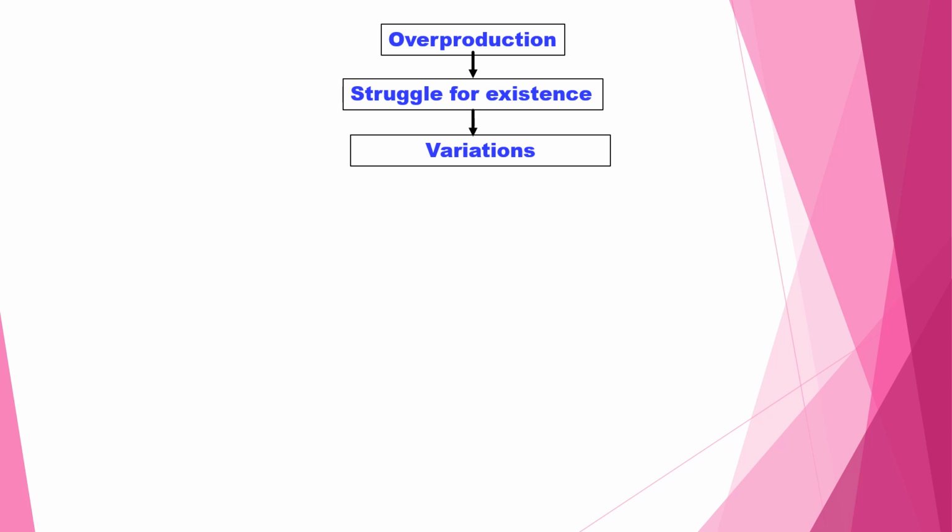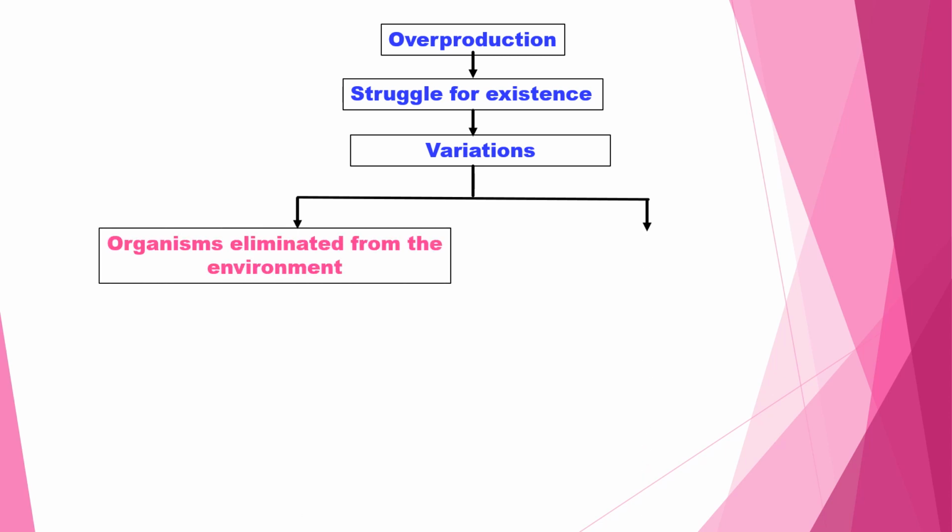Only with favorable variation is the organism fit for nature. So due to variation, some organisms will be eliminated from the environment. Eliminate means, as we saw, the giraffe disappeared. That is elimination from the environment. The one fit for nature is selected by nature.